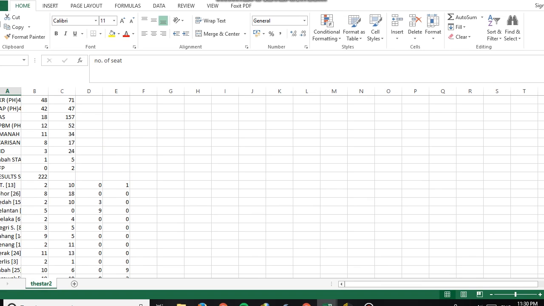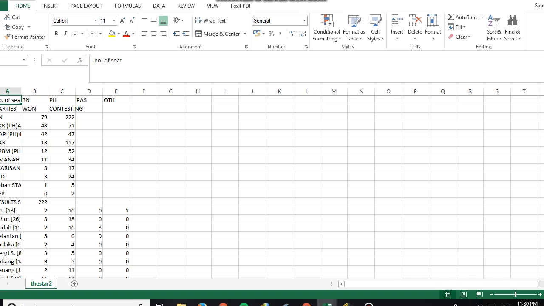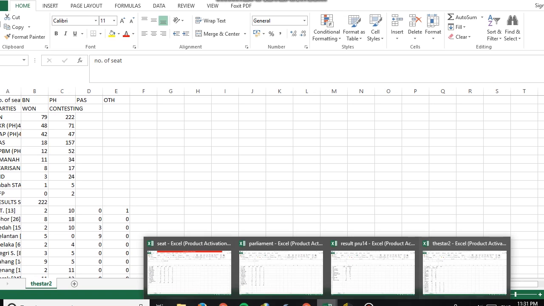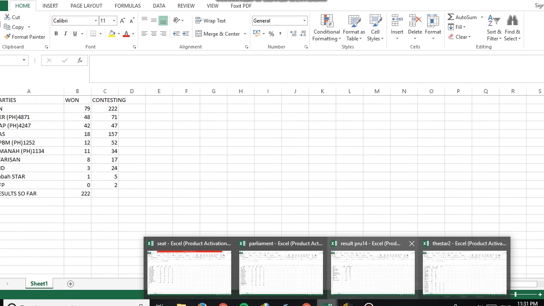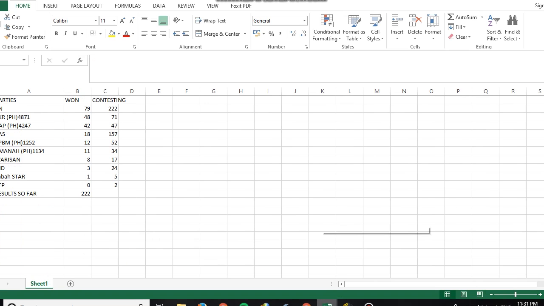And the last table is the seats for each state. Here you can see the table is more organized compared to the first table.